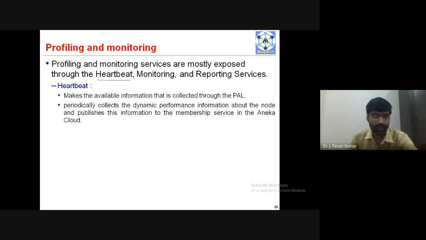Profiling and monitoring. In this, basically, we'll make use of a heartbeat protocol. Heartbeat we have seen, right? It makes available the information that is collected through the PAL. Heartbeat periodically collects the dynamic performance information about the node and publishes this information to the membership service.